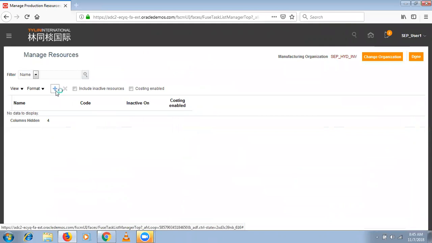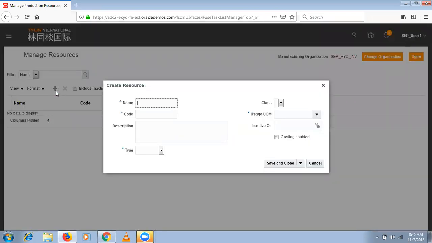Select create. As I said, anywhere the plus icon is nothing but create. The first resource name is SCP underscore ASM1, that means assembler 1. I will make it very clear that it is in Hyderabad inventory: SCPH underscore ASM1, so assembler 1. If you want, you can give a clear description. Then type, what is this resource type? Labor or equipment? Labor is nothing but a person, equipment is nothing but a machine. This is labor only, person only.